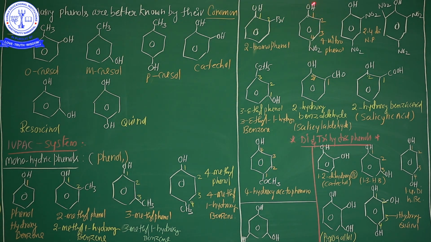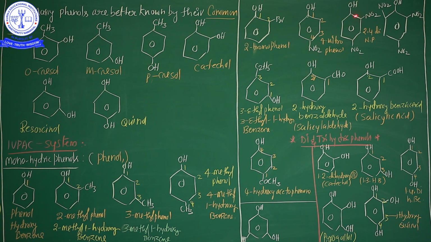From the seniority order point of view, the OH group is more senior than the NO2 group, so the nitro group is at the fourth position: 4-nitrophenol, or another name, 4-nitro-1-hydroxybenzene.